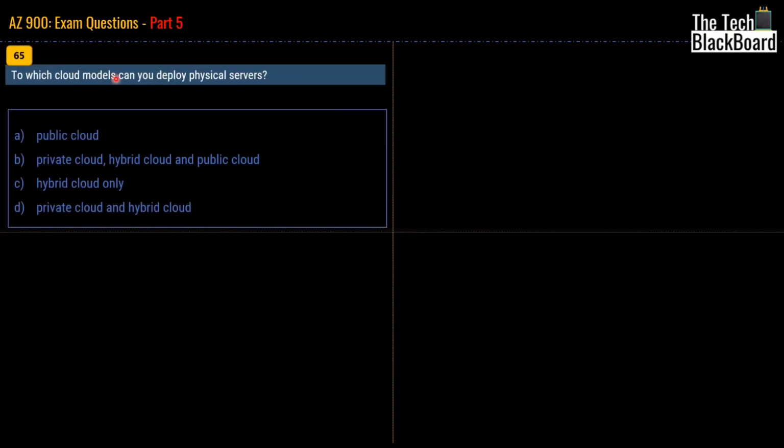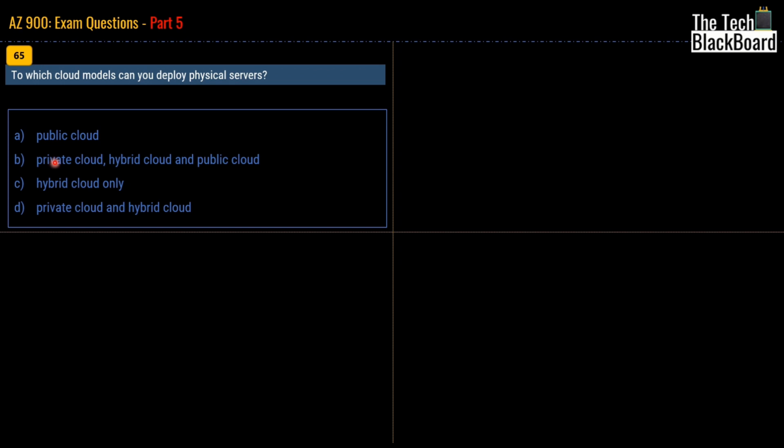Now let's quickly jump to question number 65. To which cloud models can you deploy physical servers? Can you deploy on public cloud, private cloud, hybrid cloud, and public cloud? Or you can deploy only on hybrid cloud? Or is it public cloud and hybrid cloud? Now, physical servers are considered as on-premise as well. So in public cloud, you do not have any physical server on-premise. Everything is on cloud. Thus, this is not a correct option.